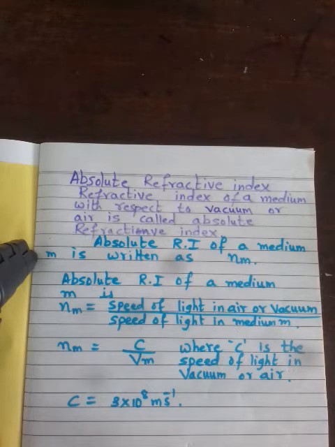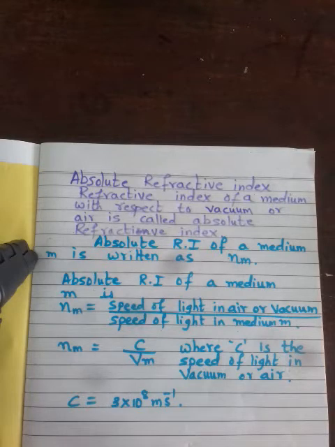That is, V1 is the speed of light in the first medium and V2 is the speed of light in the second medium. And the refractive index of the first medium with respect to the second medium, N12, is equal to V2 upon V1. That is, V2 is the speed of light in the second medium and V1 is the speed of light in the first medium. And now we will see what is meant by absolute refractive index.